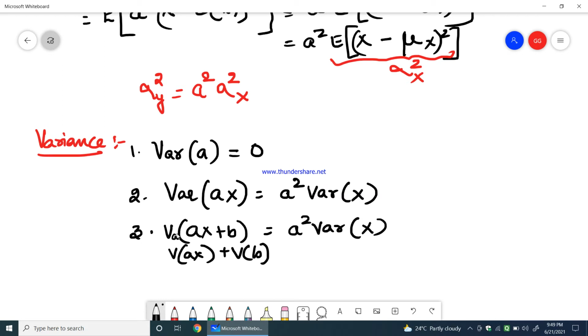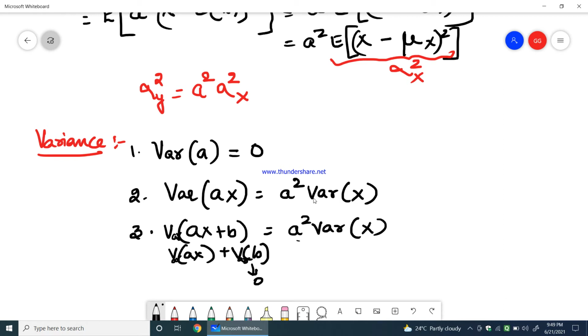I'll just write var, don't get confused. So variance of ax is a square variance of x. Variance of b is what? It is a constant, which is equal to 0. Therefore, you will be left with a square variance of x. So these are some basic properties of variance that we looked into.